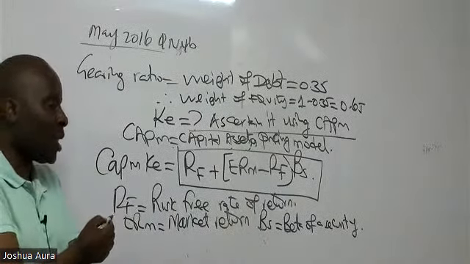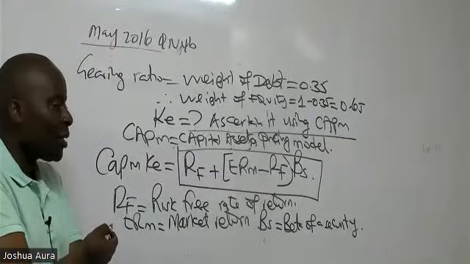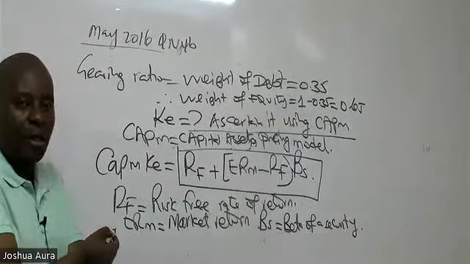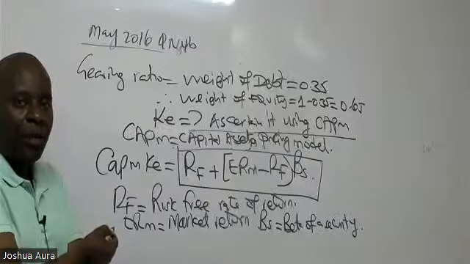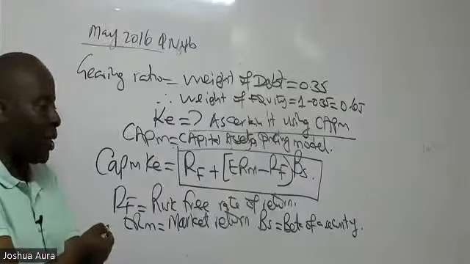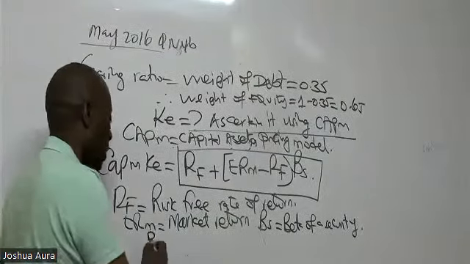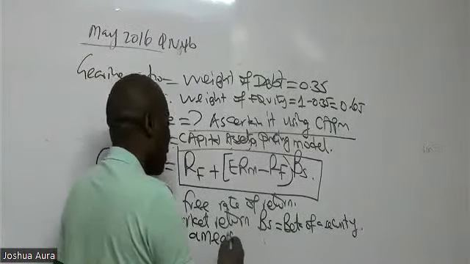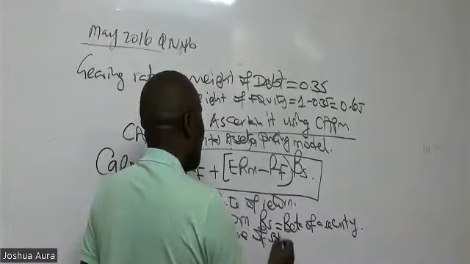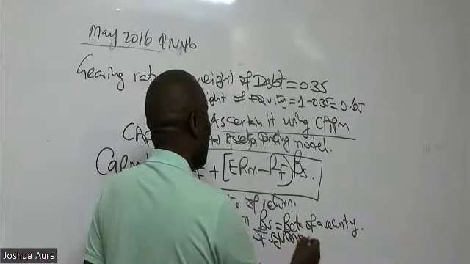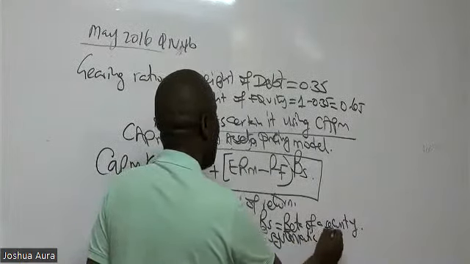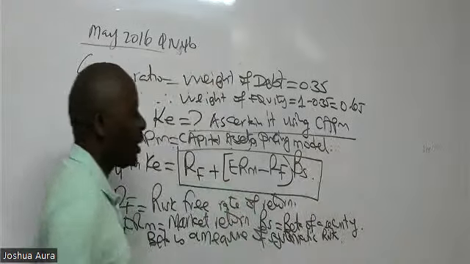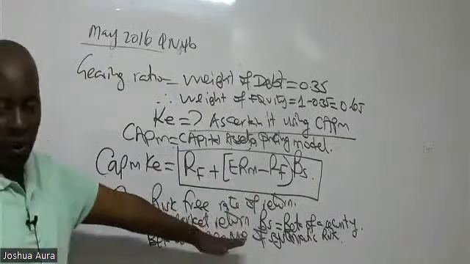Beta of a security stands for the systematic risk. So beta is a measure of systematic risk. Don't worry about systematic risk.